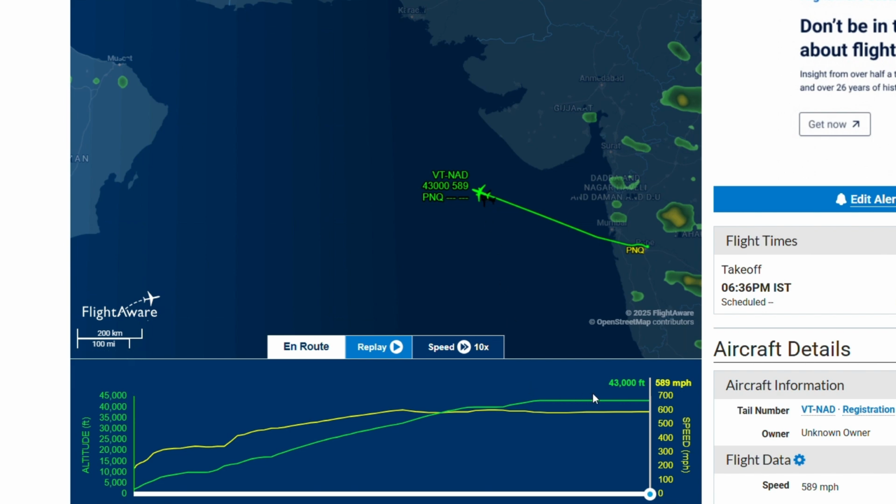Now the flight is at 43,000 feet and at a speed of 589 miles per hour. It took off from the airport at 6:36 p.m. and we don't know where the destination of the flight is. We can see the graph of speed and altitude.